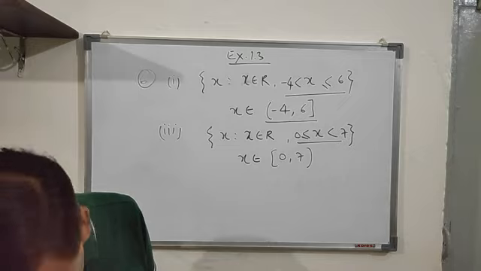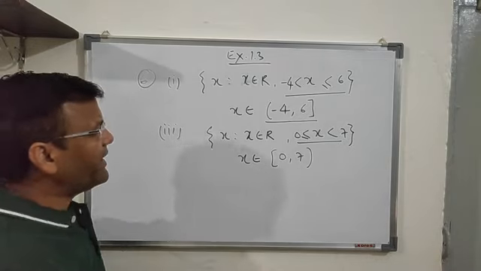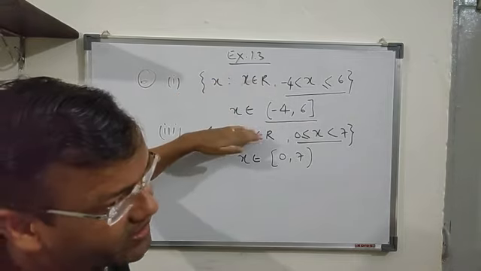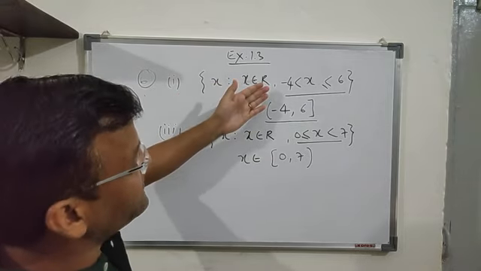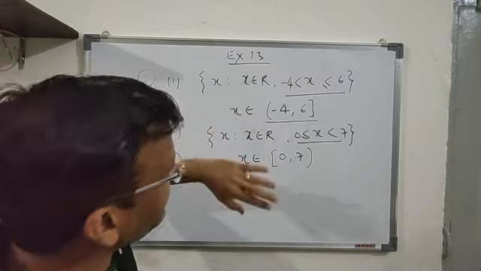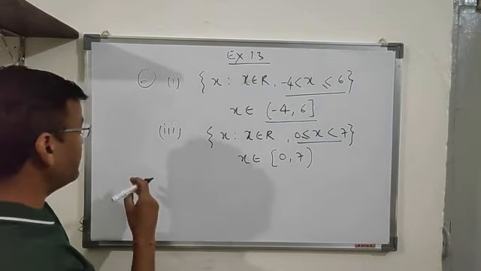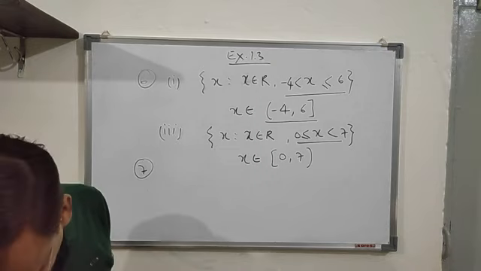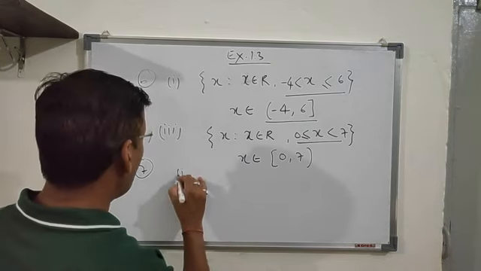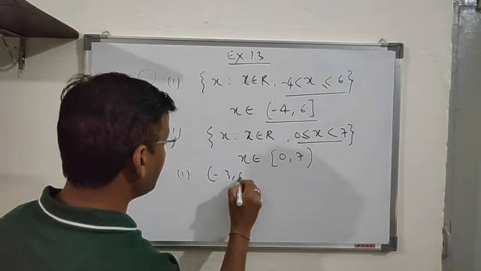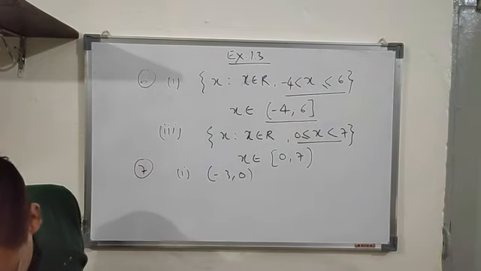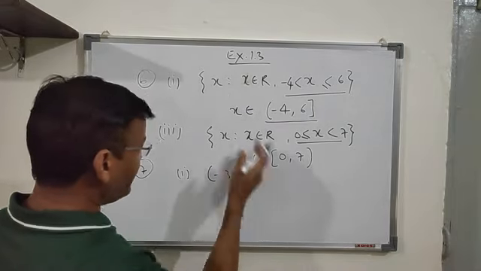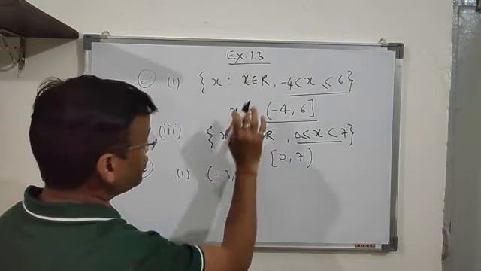Now, similarly, the question may be asked in this way: the set builder form is given, you have to write the interval, or the interval is given, you have to write the set builder form. That means it can be done both ways. For example, the 7th question is similar to this one. You can see it here. Write the following in the set builder form. So first it is minus 3, 0. This is the interval minus 3, 0. So you have to write simply. It's very simple because it is fixed.